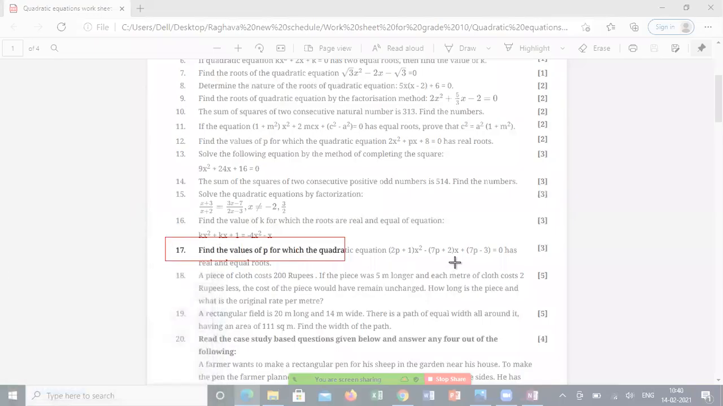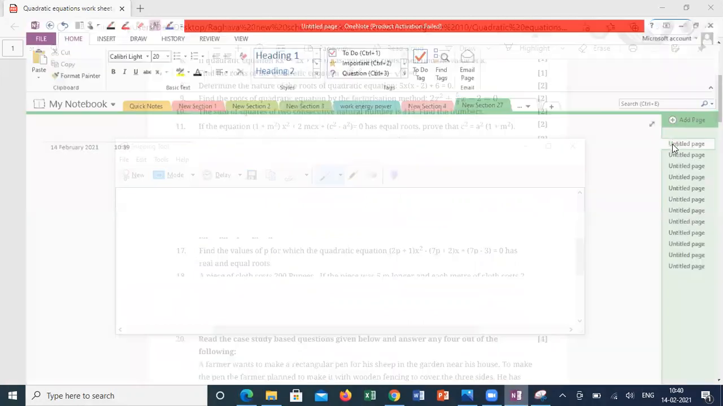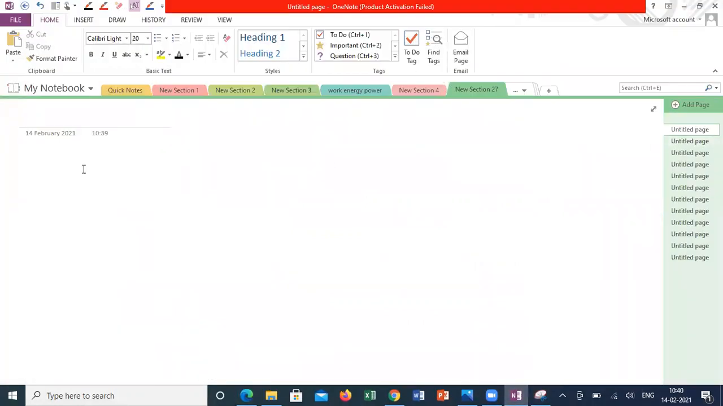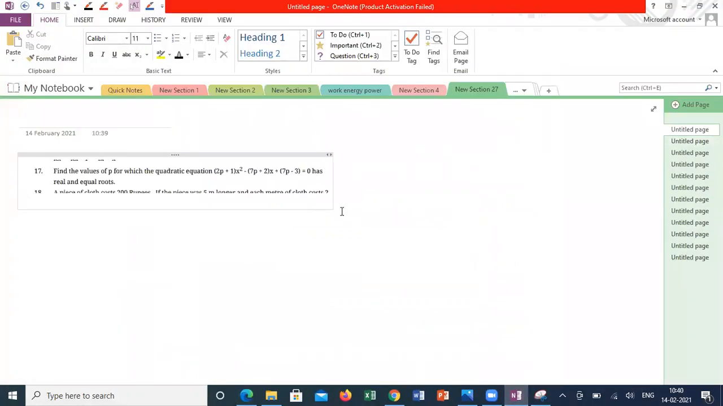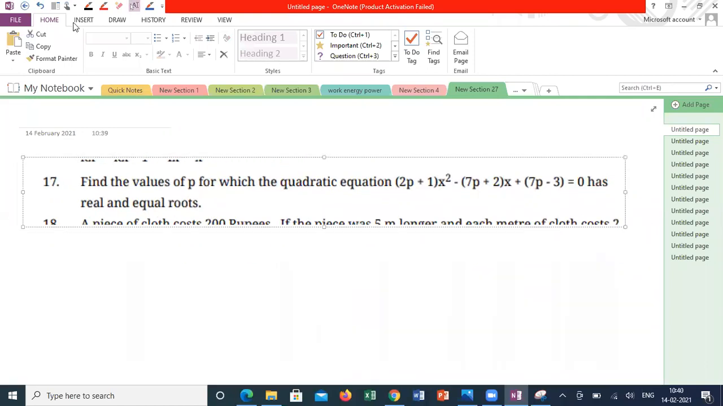Anyone? Vivya? Sir, if the discriminant is greater than 0. Yes, the discriminant should be greater than 0. Then it is called real roots. If it is 0, real and equal, correct? Yes, sir, D is equal to 0. So here the condition is b square minus 4ac should be greater than 0. It should be positive. The discriminant is positive.